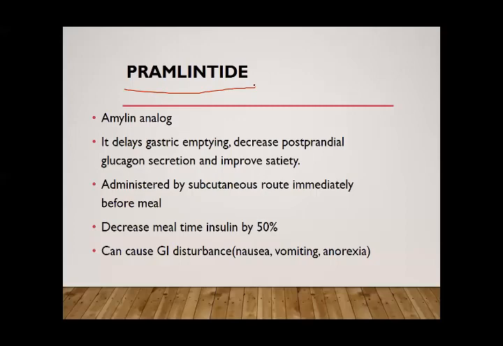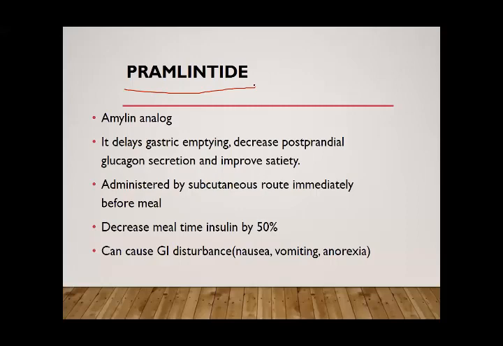This group has biguanides, metformin, and thiazolidinediones. These two groups of drugs are included in the insulin sensitizers.